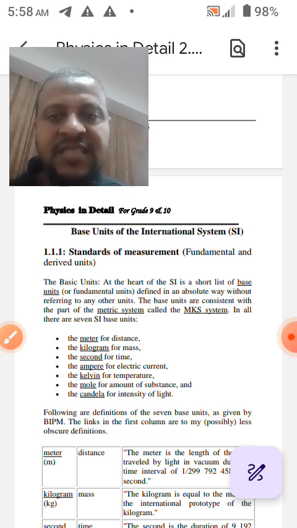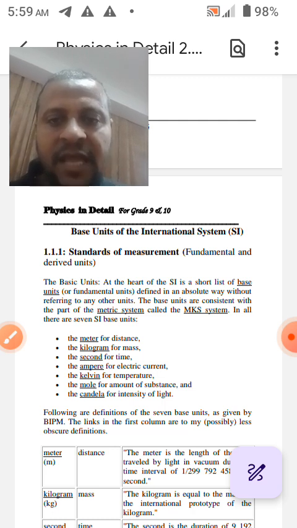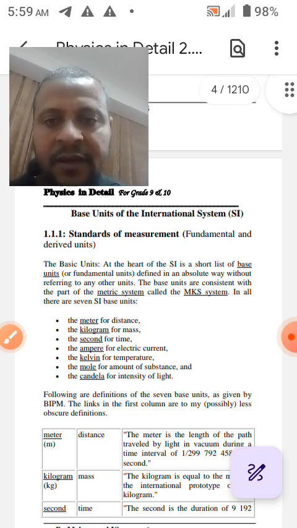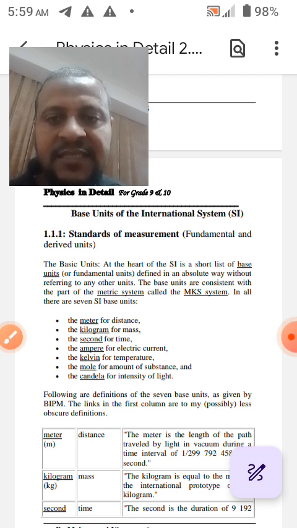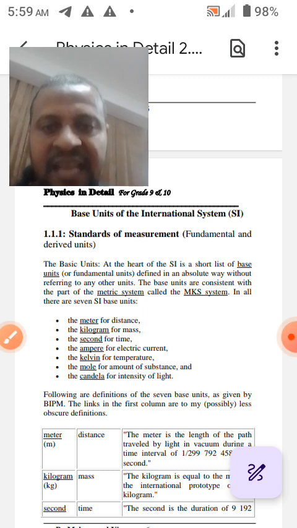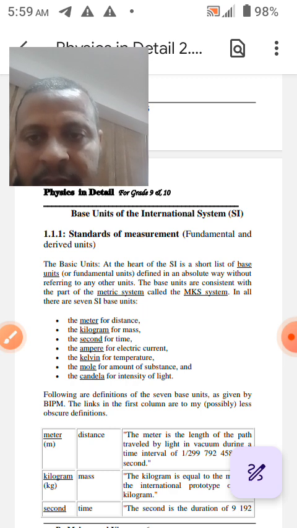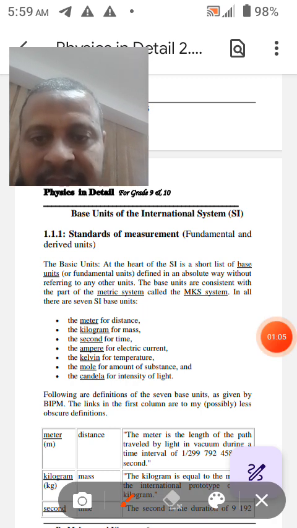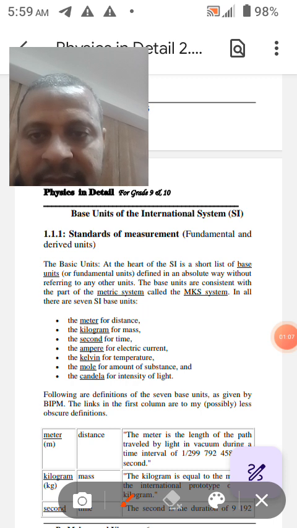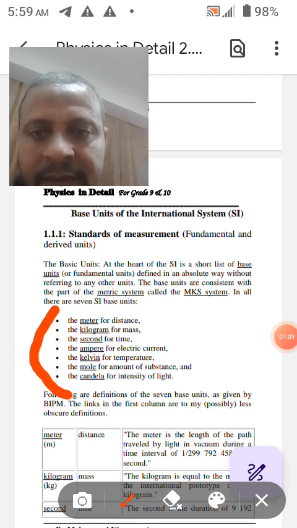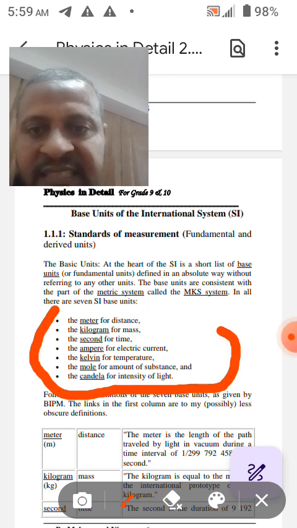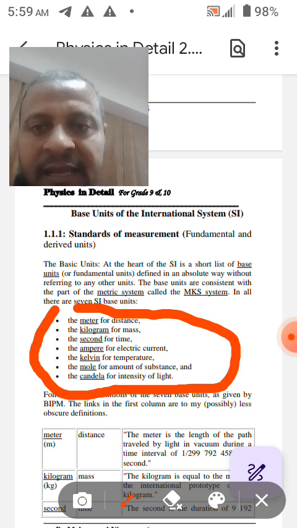The meter for distance, the kilogram for mass, the second for time, the ampere for electric current, the Kelvin for temperature, the mole for the amount of substance, and the candela for the intensity of light. Here we can see it. These are the 7 fundamental units.